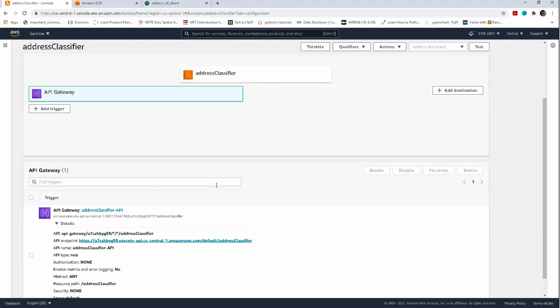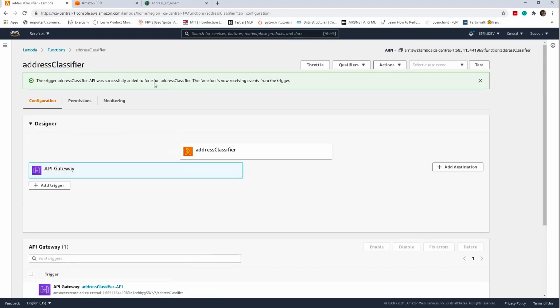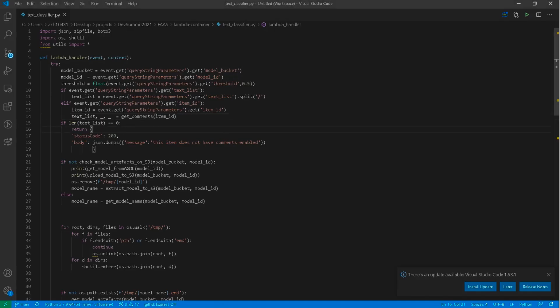And before we pass any attributes to the API gateway, let's take a look at the function code. So this is the text classifier.py file that we have pushed to the image. This Lambda handler function expects a model bucket where the model weights will be cached, a model ID. This is an item ID for a trained text classifier that has been trained to classify addresses, and it expects a threshold for classification, and it expects a text list, which is a list of addresses separated by /.